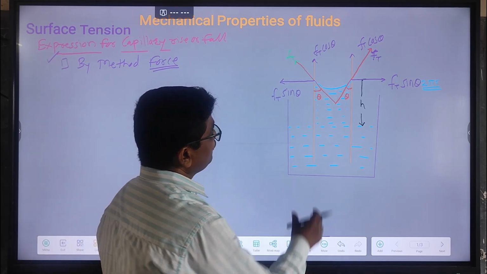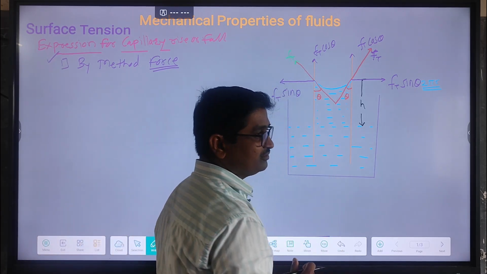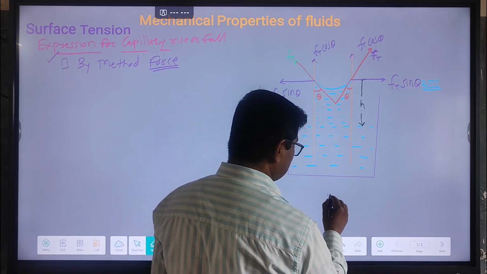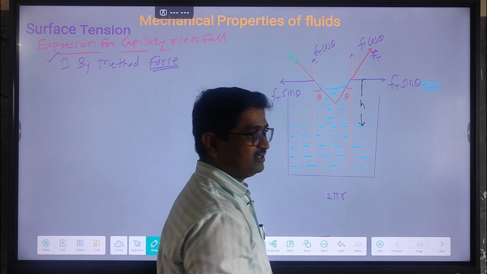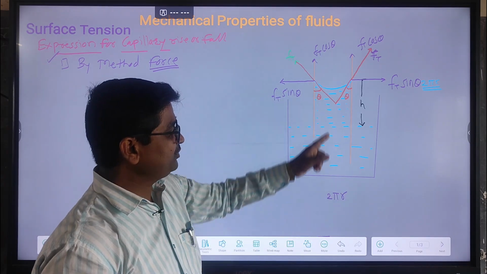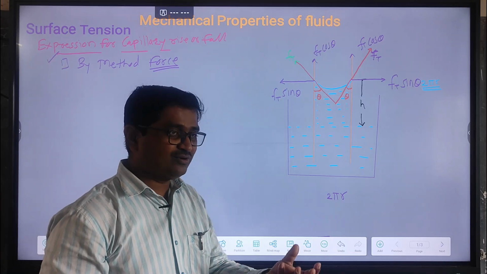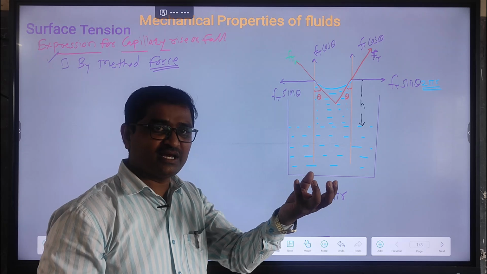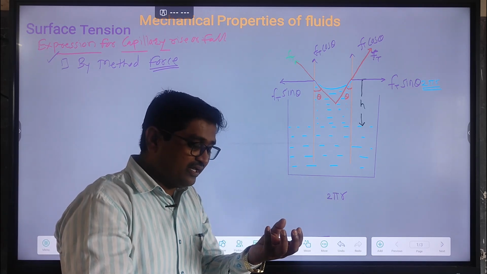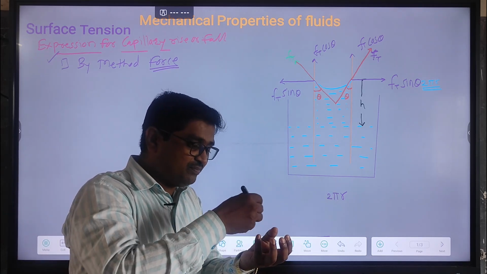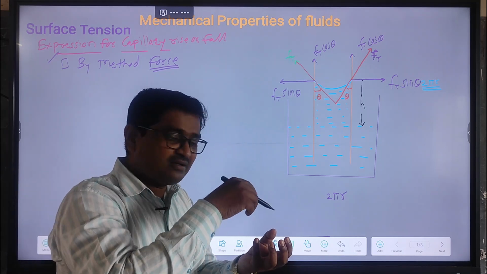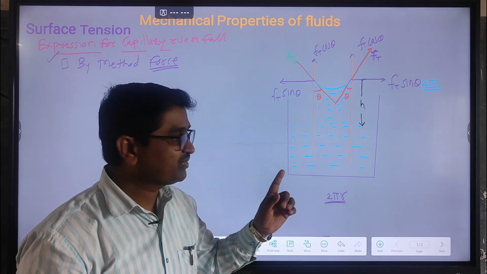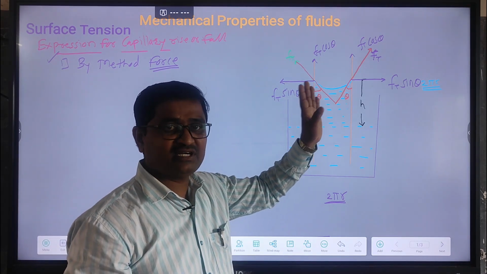Now when the level of liquid inside the capillary tube rises above, the length of contact of the liquid with the solid is denoted by 2 pi r. The length of contact of liquid inside the capillary tube is 2 pi r, because in circular shape the level of liquid rises above. Because the capillary tube is circular and has a very fine bore, when the level increases, the shape is definitely circular. So the length of contact is 2 pi r. Get it clear? This is the liquid meniscus, which has the circumference of a circle.